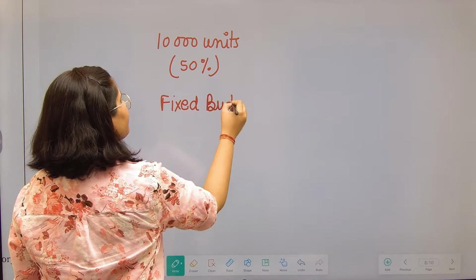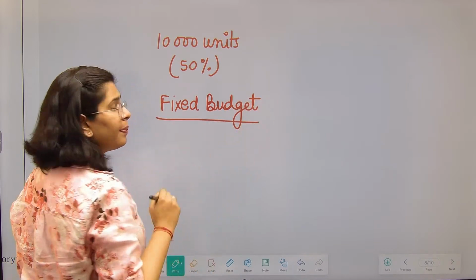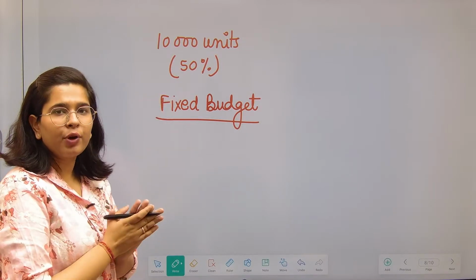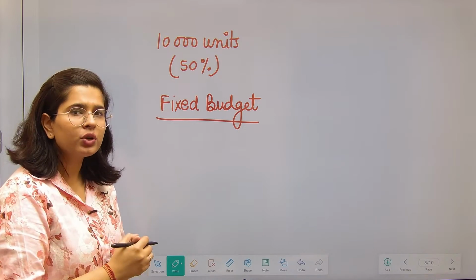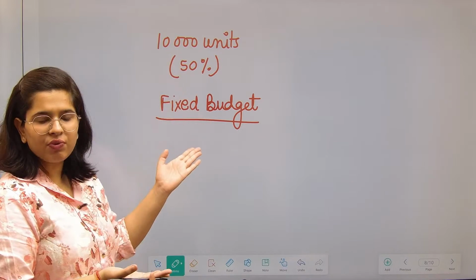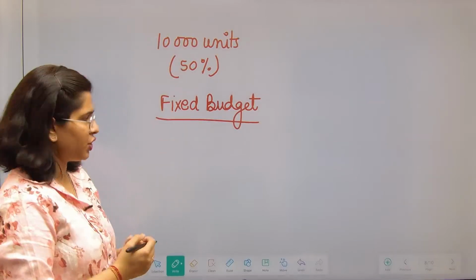It means you made a budget at only one activity level. Now what will happen if my production goes to 12,000 units? How am I going to compare this? I do not have any standard. My budget is just for 10,000 units, right? So this is called a fixed budget.